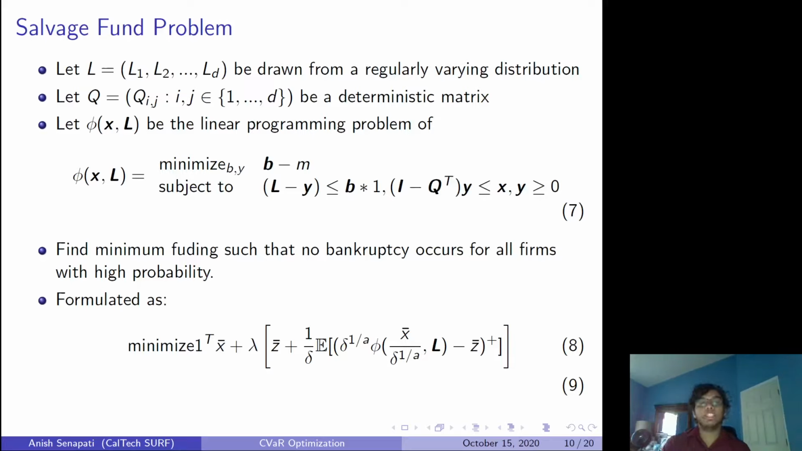So if you suppose x are certain firms or entities in a market, this problem finds the minimum funding required for a salvage fund such that no bankruptcy occurs for any of the firms with very high probability. So now that you have this risk factor, you can do your original problem and say you want to minimize the funding that you spend such that no bankruptcy occurs, and it's formulated as below. In the last expression, we basically replaced phi with the delta max, the smoothed max. Here, phi is a linear programming problem, and we need to actually solve the linear programming problem, so we leave it in here.